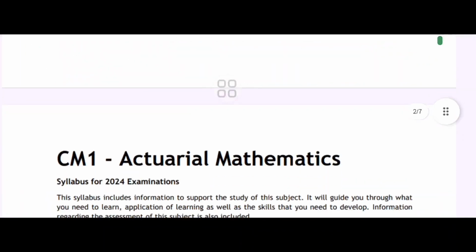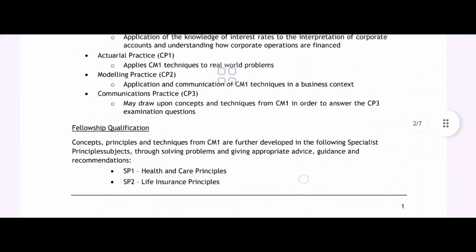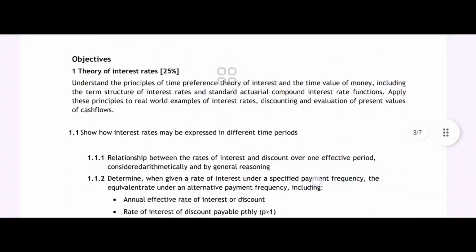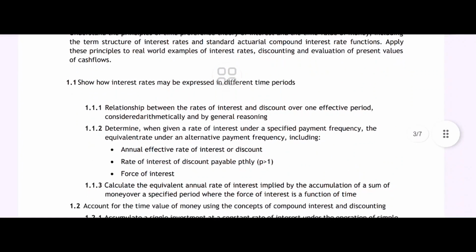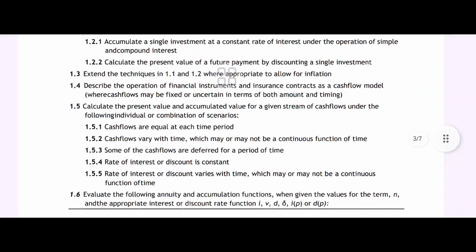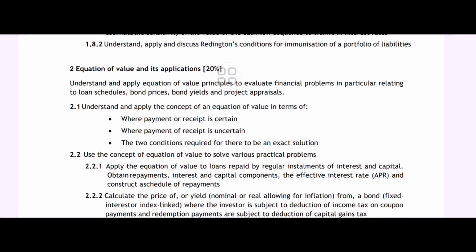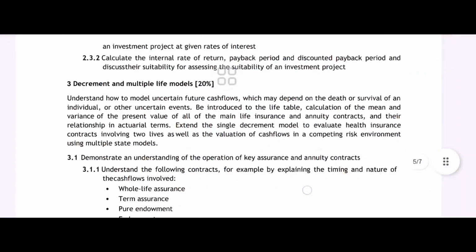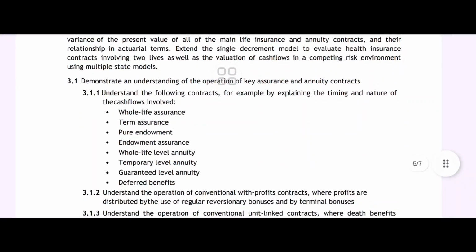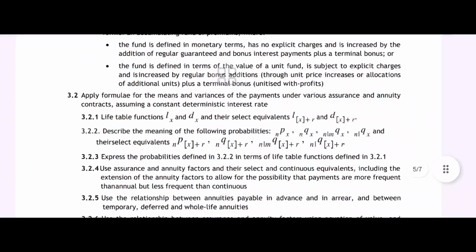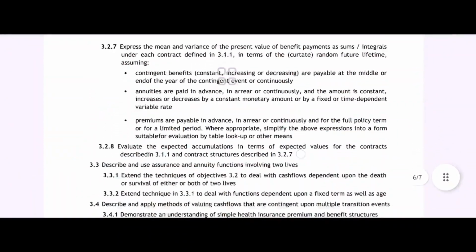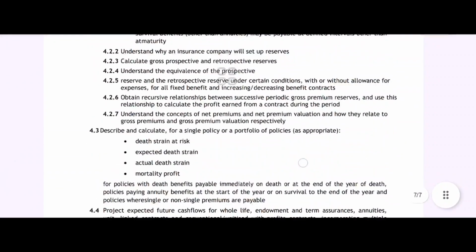CM1 Actuarial Mathematics, the core principle, and it includes many things: theory of interest rate, rate of interest, discount of one effective period, annual effective rate of interest or discount, rate of discount, discount payable, force of interest, cash flows equal at each time period, cash flows varying with time, equation of value and its application where payment or receipt is certain or uncertain, decrement and multiple life models, whole life assurance, term assurance, pure endowment, the life tables, pricing and reserving.